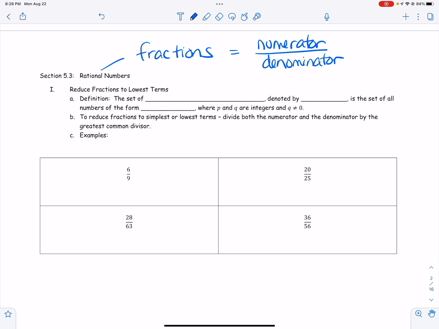So the first thing that we need to do is recall how to write a fraction in what we call lowest terms or simplest terms. But the definition of the set of rational numbers is denoted by the letter Q, and it is the set of numbers in the form P divided by Q, as long as Q does not equal 0. Since we learned in the last section we cannot divide by 0, we should never have a 0 in that denominator. So what we're doing is simply reducing, or taking out what we call factors of 1.